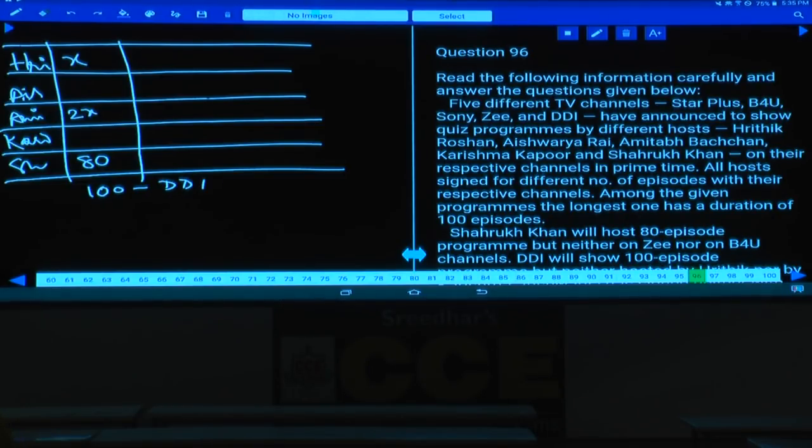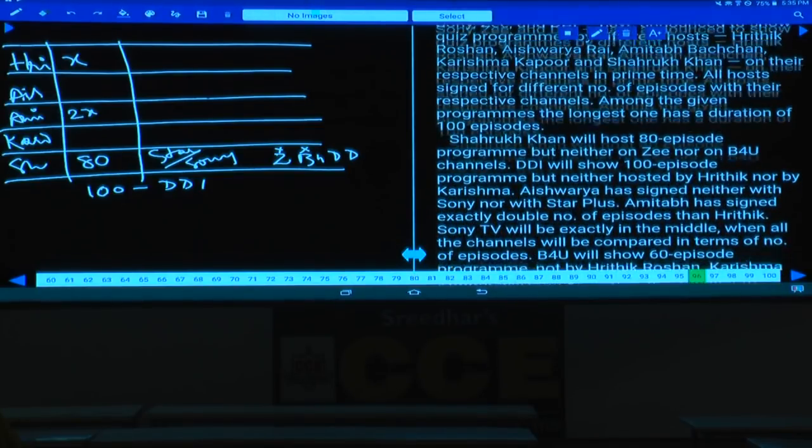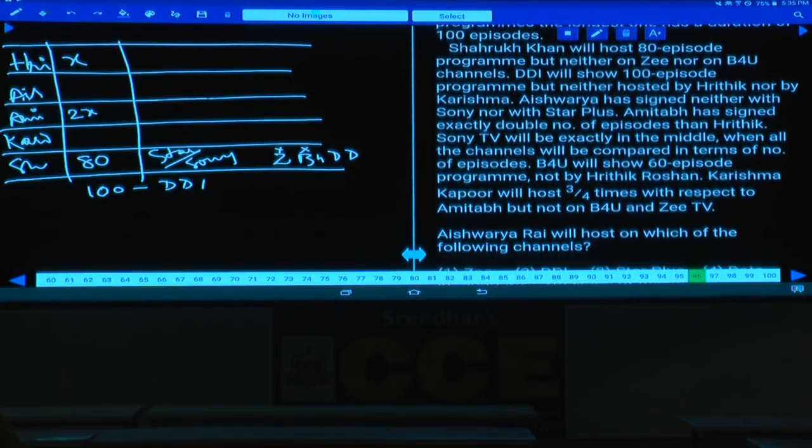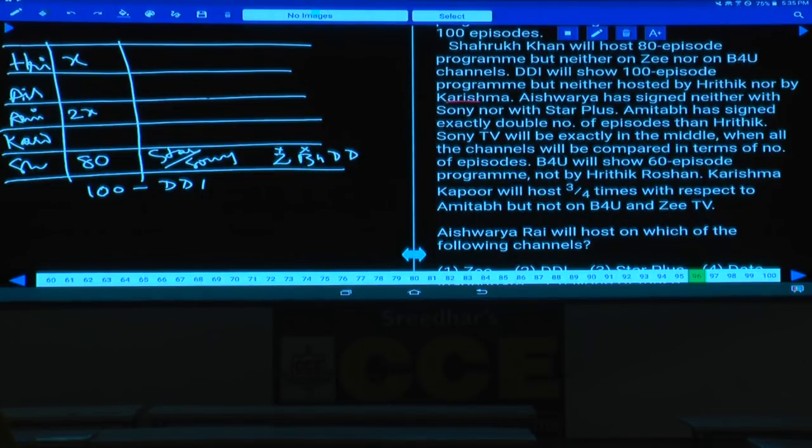Shahrukh will host neither G nor B4U, and neither DD1, and this must be either Star Plus or Sony, isn't it? And DD1 will have a 100 episode program, but neither hosted by Hrithik nor by Karishma. DD1 cannot be Hrithik, and cannot be Karishma, isn't it? So DD1 must be either Aishwarya or Amitabh. And Aishwarya has signed neither Sony nor Star Plus; these two were ruled out.